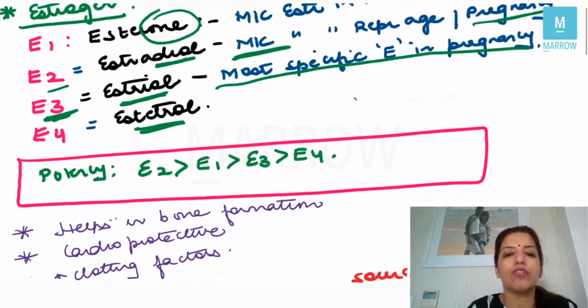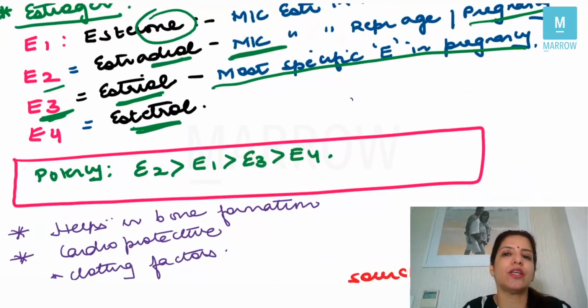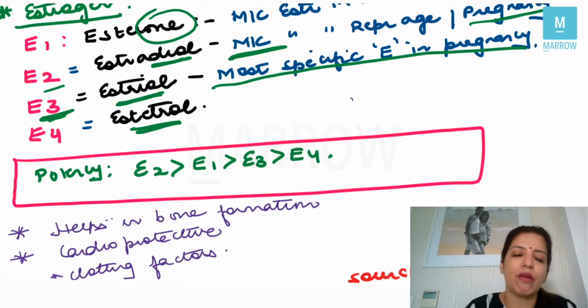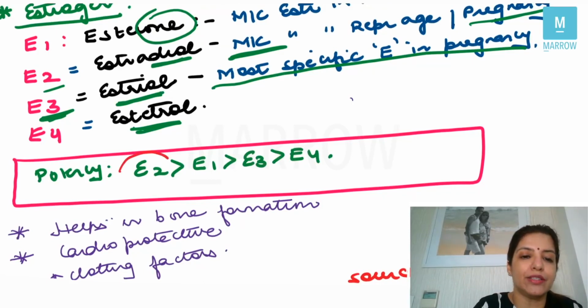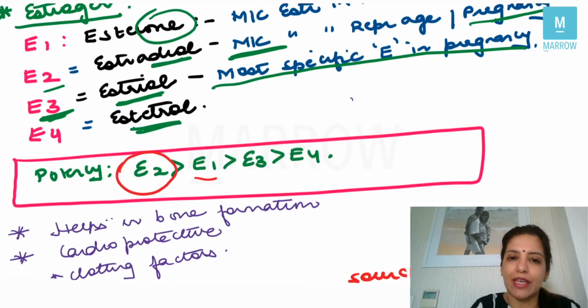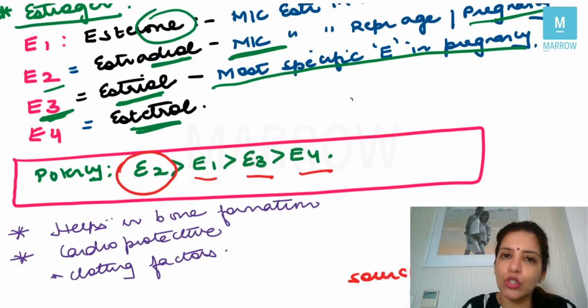The next question which they ask you is to arrange the natural estrogens in the order of potency. Suppose they have asked you in decreasing order of potency. So remember, the most potent is E2, followed by E1, then E3 and then E4. So the most potent estrogen is E2.